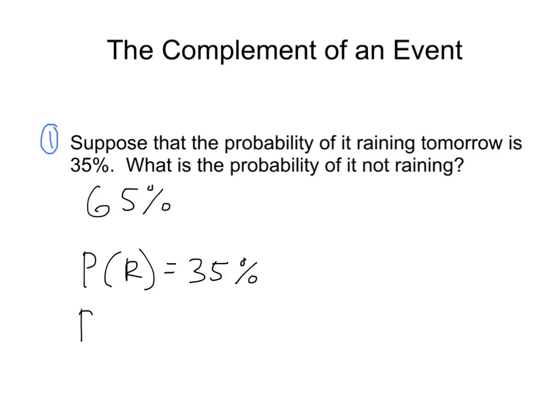And then the complement would be this. We could describe this as the probability of the complement of R, or we could just say the probability of it not raining. So when you have this kind of line here, this means not raining. Or in this case, not event R.